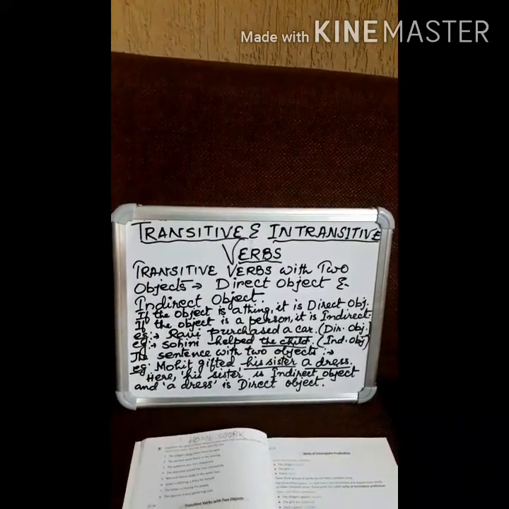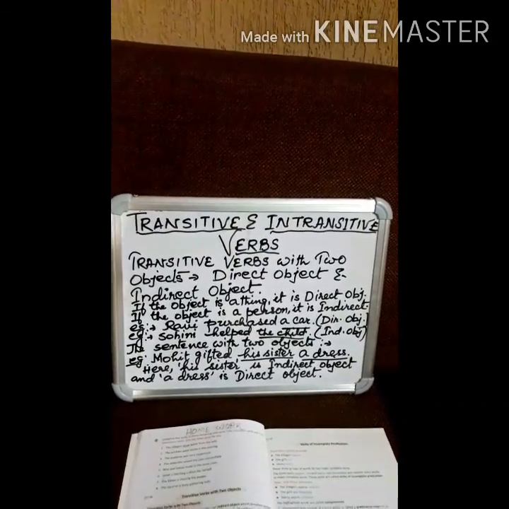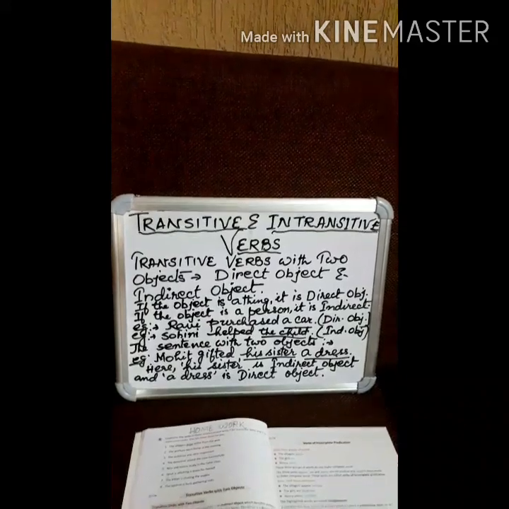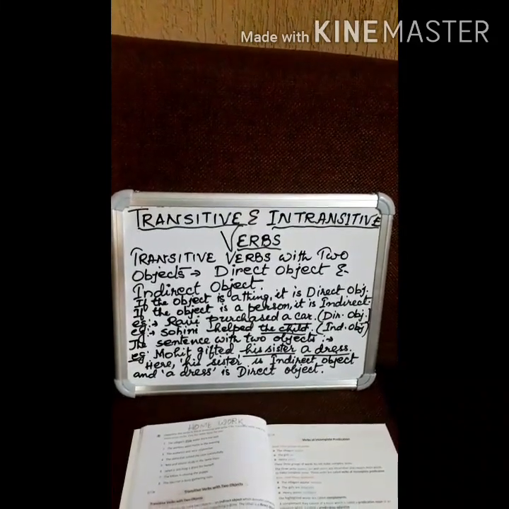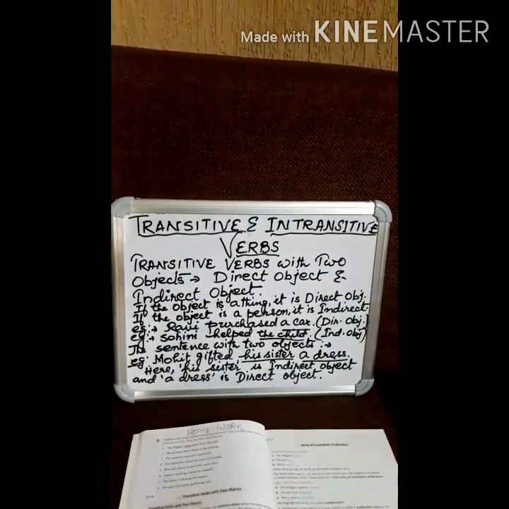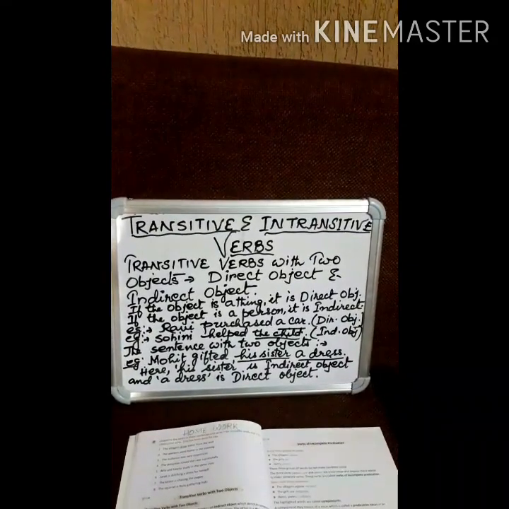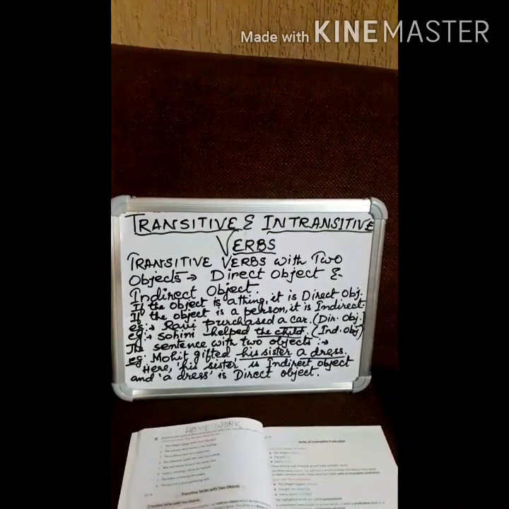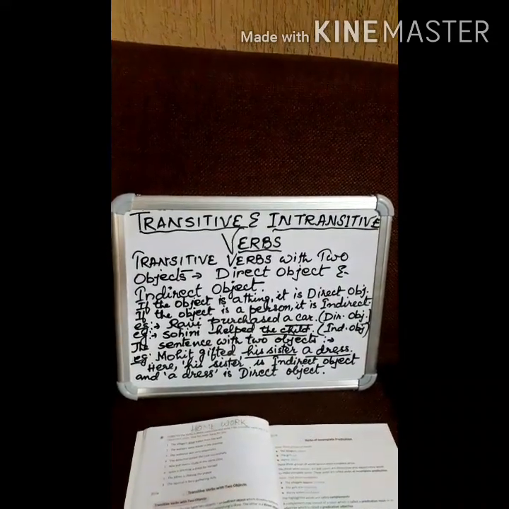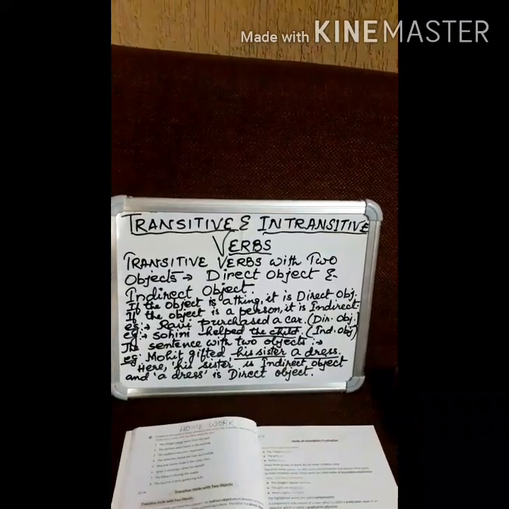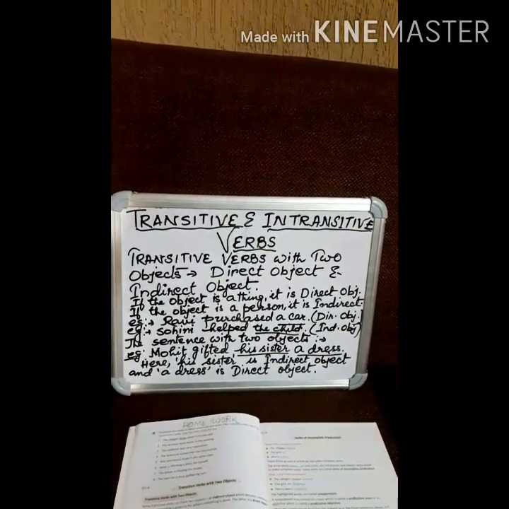The object should be a noun or a pronoun, and not any other part of speech like an adjective or adverb. If a preposition comes between the verb and the object, it will not be considered an object that clears the sense of the sentence.